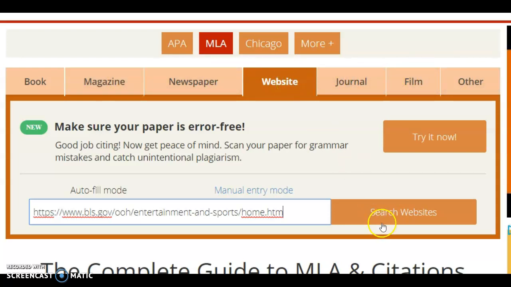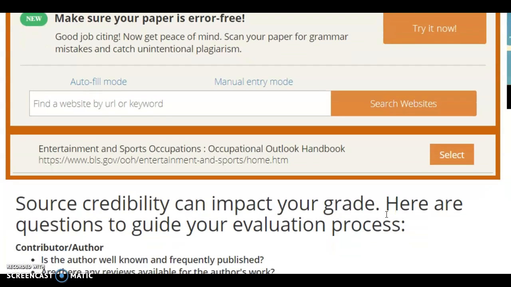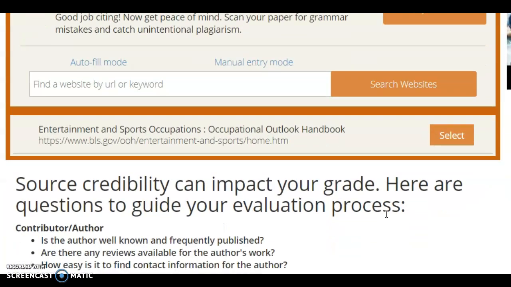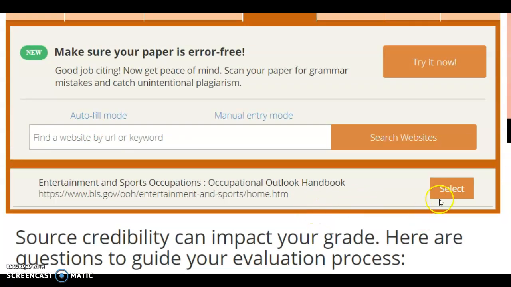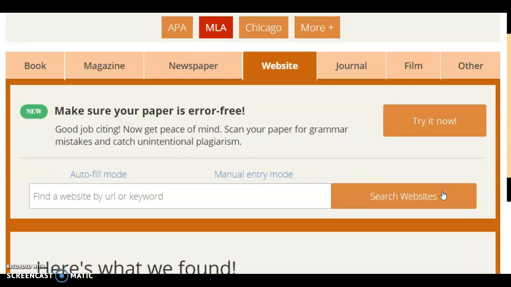So you'll click website and it automatically defaults to website because it does know so much research is website based now. I'm going to click search website. All right. And then it pulls it up for me and says, all right, this is what we found from that website. Is that what you're looking for? And it absolutely is. It is my web address, so I'm going to click select.